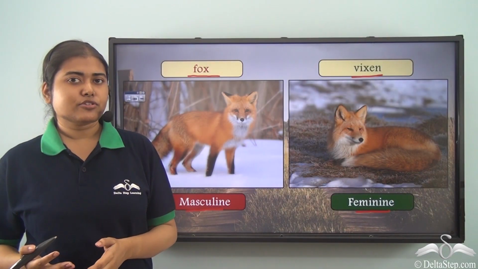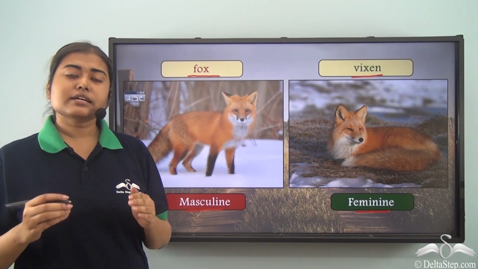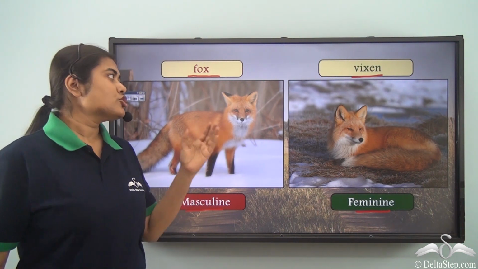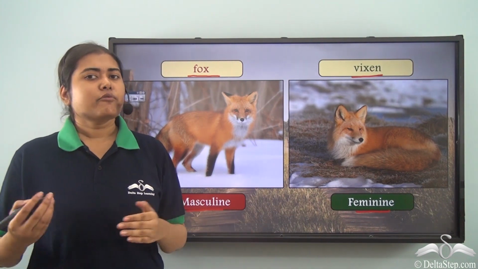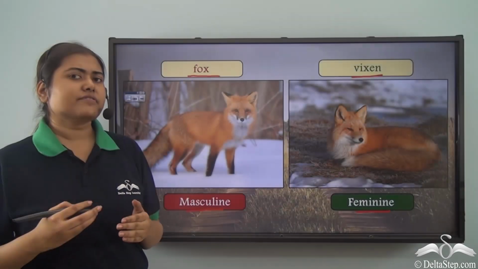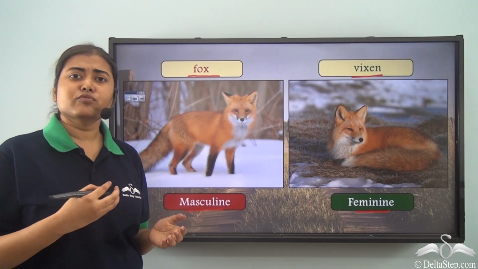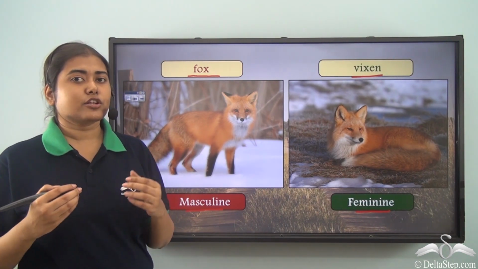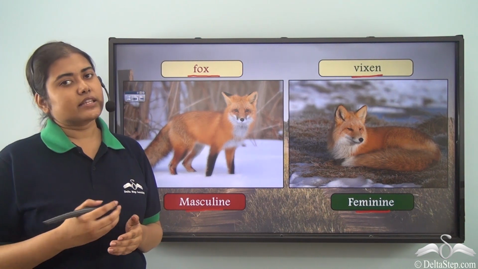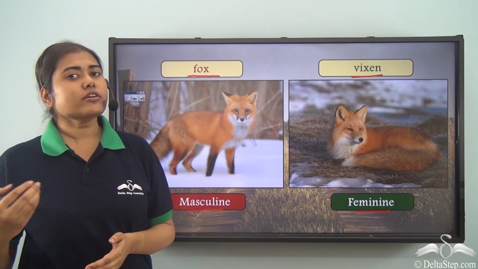So in some cases you have noticed that we use completely different words to refer to the male noun and the female noun, whereas in some cases we have some easy indications as in washerman or washerwoman, where the word itself gives us a clue to identify whether the noun is masculine or feminine.